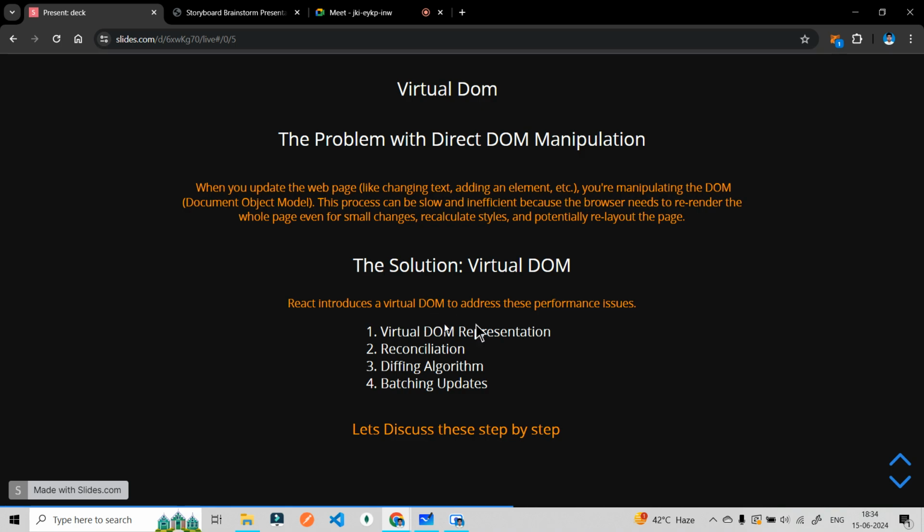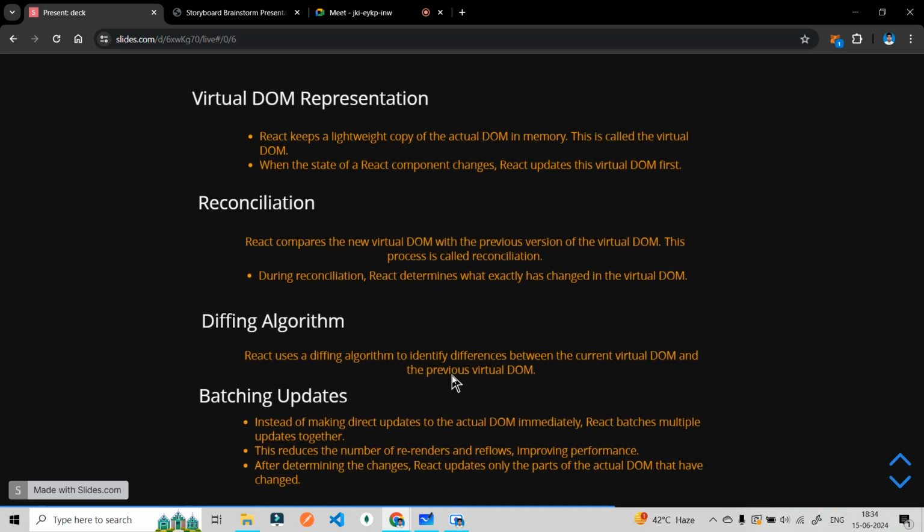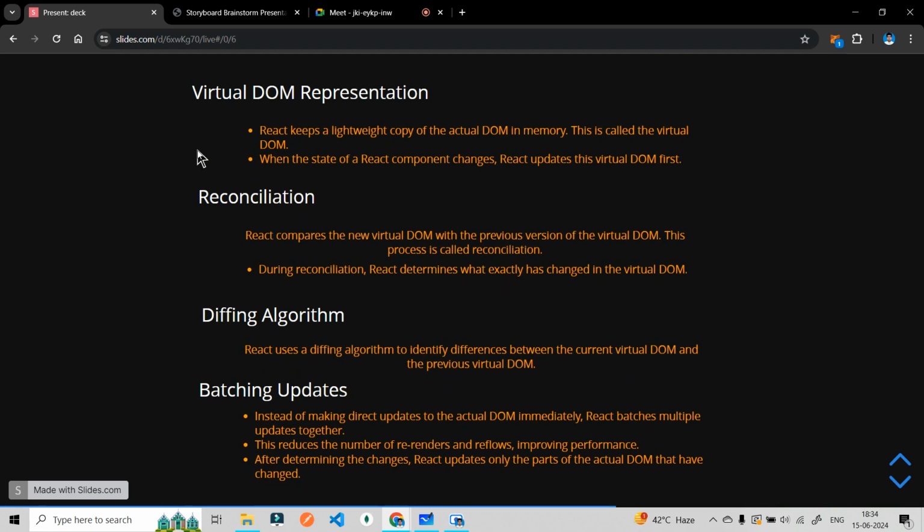Let's understand these steps. Reconciliation, diffing algorithm, batching updates: these three are the most important parts. Okay. Virtual DOM representation.